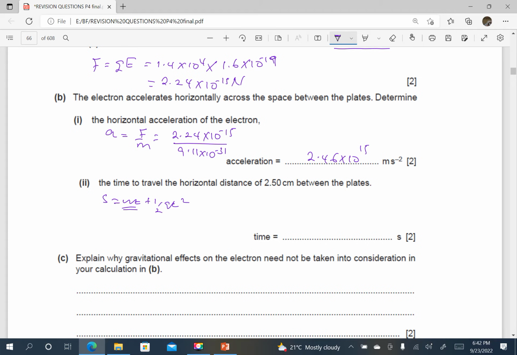Therefore, note that it also covers a distance of 2.5 centimeters between the plates, so we shall say 2.5 times 10 power negative 2, to change it to meters, is equal to a half times the acceleration, which is 2.46 times 10 power 15, times the time, which is t squared. When we press the calculator, this gives me 4.5 times 10 power negative 9.